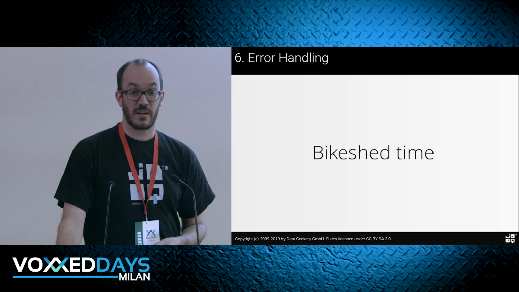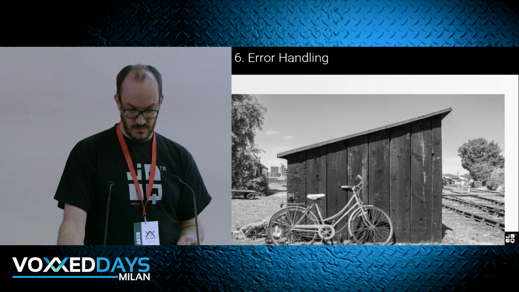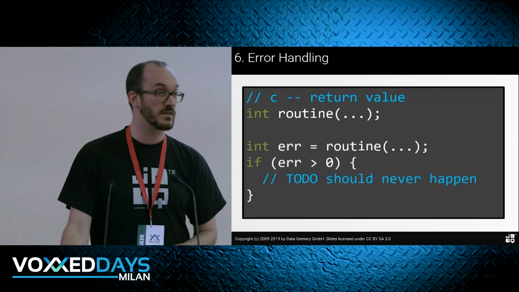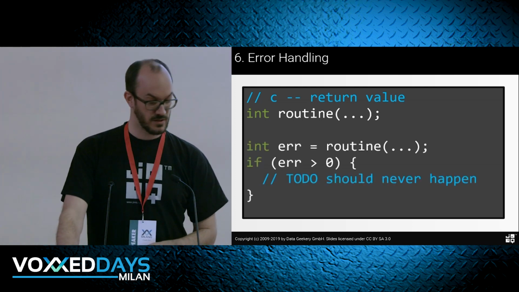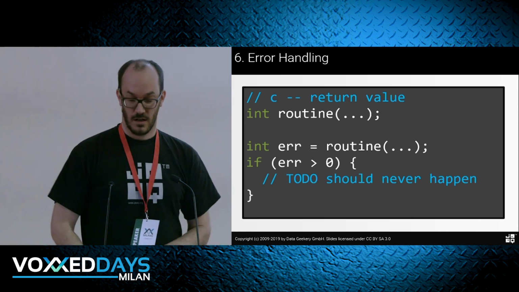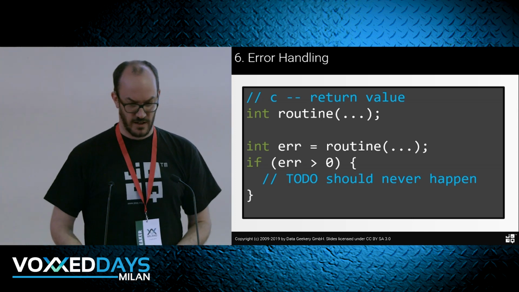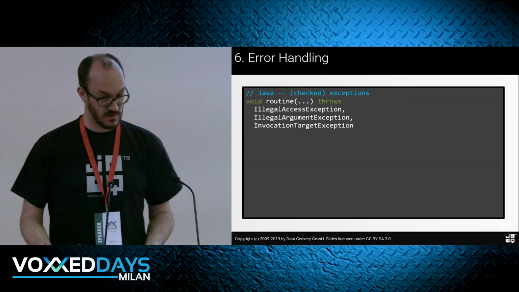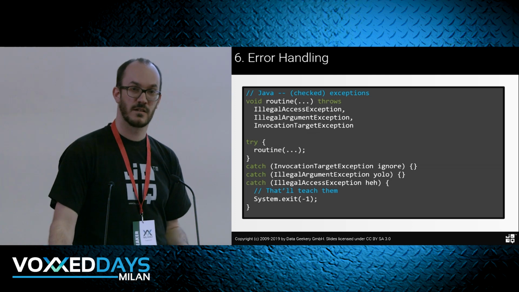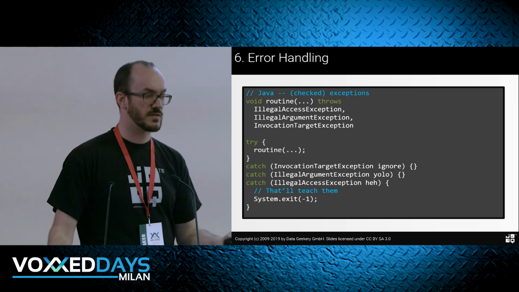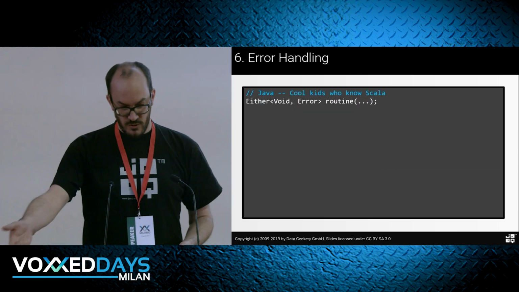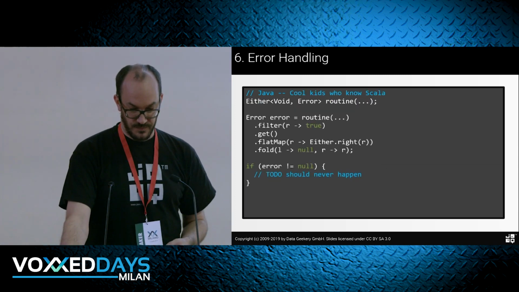We can bike shed about error handling as well if you want. The bike shed here. This used to be error handling. I think everyone agrees we don't do this anymore with stringly typed error messages, like the int that used to be returned from C. That is not very robust error handling. It was better with exceptions. Now, no one likes exceptions anymore, but in principle, they were kind of a good idea. They were used as checked exceptions in the wrong places, but if you have checked exceptions in business logic, yeah, but we can do it like this now, so the cool kids do it like this, right?